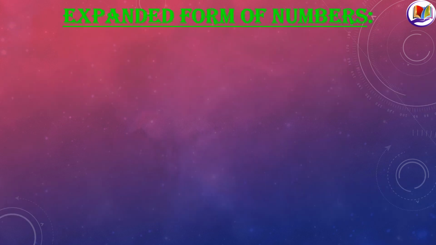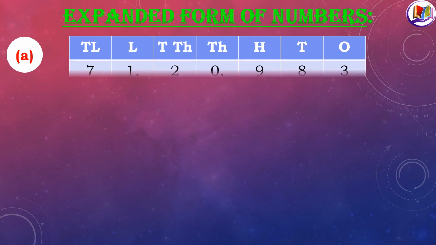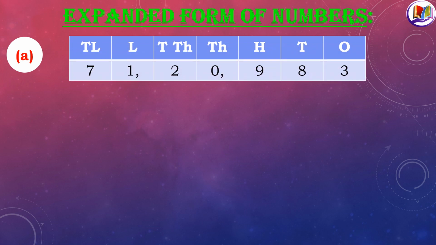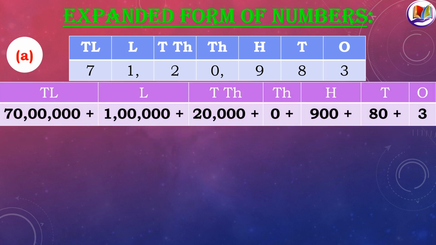Now children, let's learn about expanded form of numbers. Well, expanded form of numbers are nothing but the place value of the numbers according to its digit.